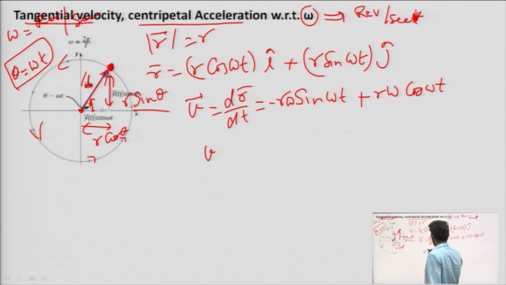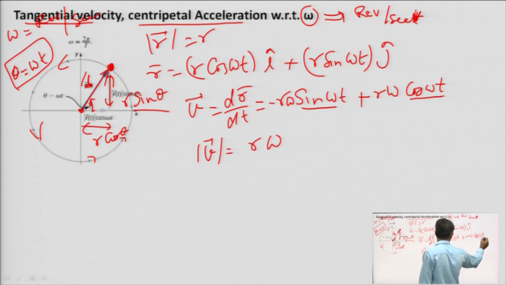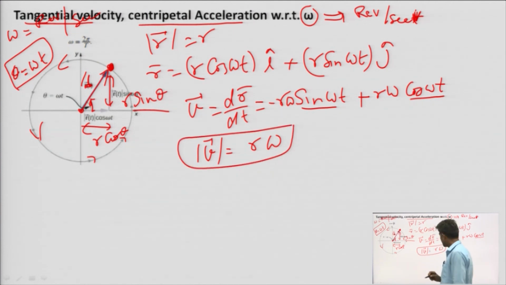The magnitude of velocity is r omega, sin omega t, cos omega t, so it will be r into omega. This is the relation between tangential velocity and omega, revolution per second. So, tangential velocity is r omega.